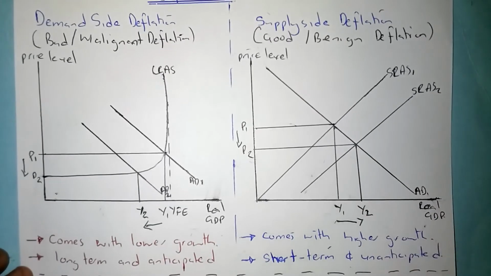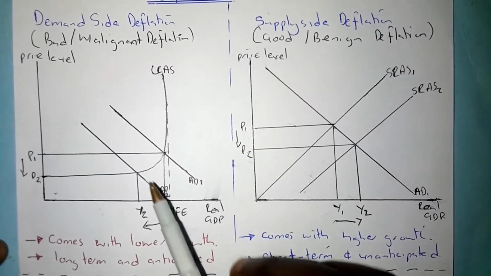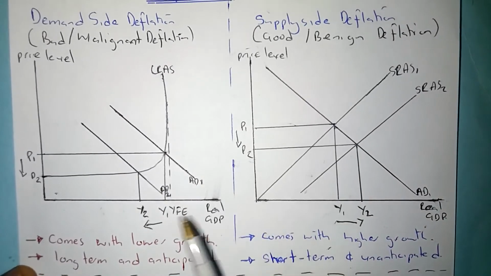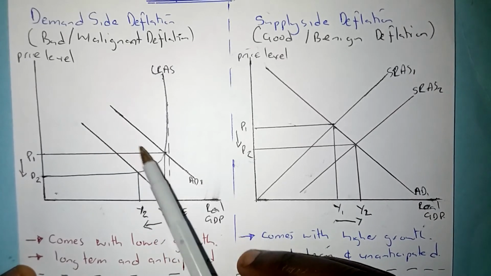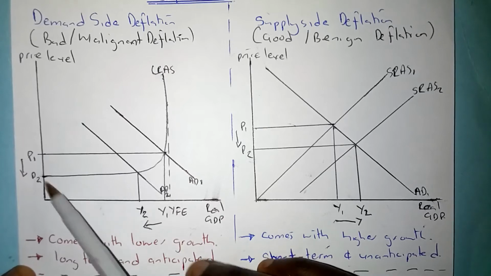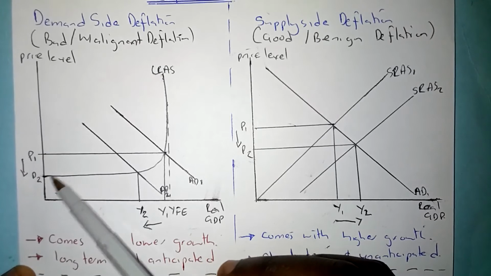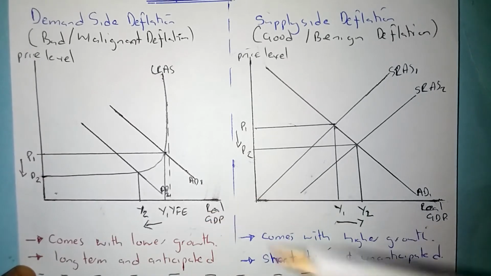So the diagrams of demand side deflation and supply side deflation are the ones which are here. On demand side deflation, aggregate demand is shifting to the left. Then we are seeing a fall in growth and a fall in prices, right? Demand inflation is completely disappearing. That's what we mean by deflation, whereby there is negative inflation.